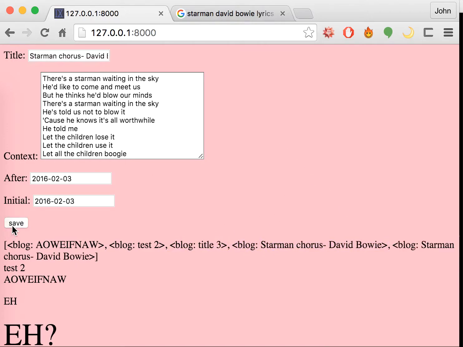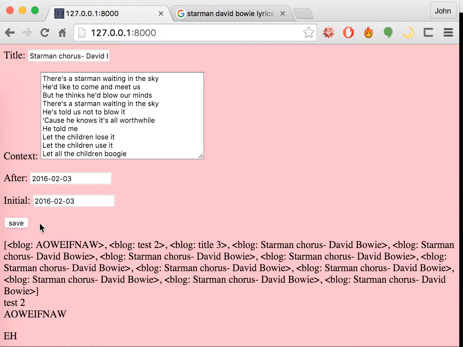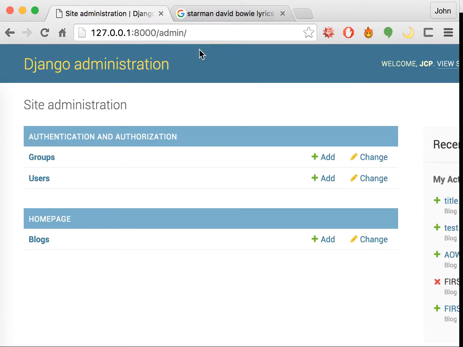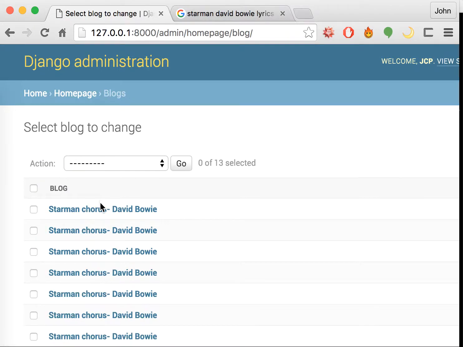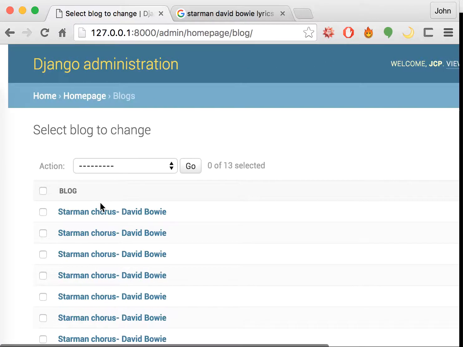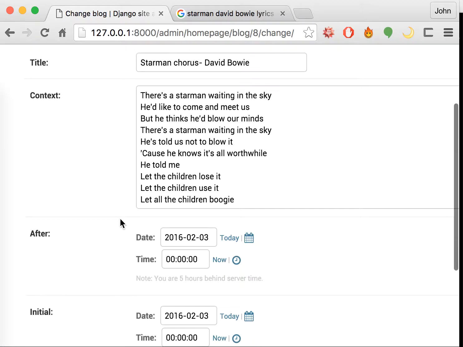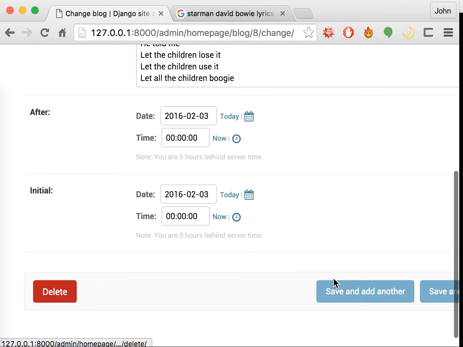So if I click save again, it's actually going to do the thing again here. Bam, bam, bam, bam, bam. You can see it's like populating our database. Another way to check it is by going to our admin and clicking logs. You can see all these new things. So you can actually click it, see the thing that's happening. You can even delete it if you want.